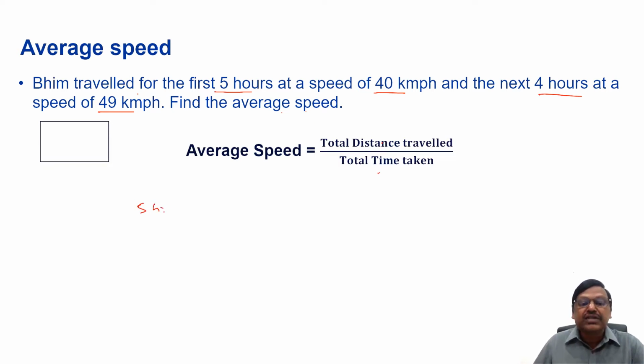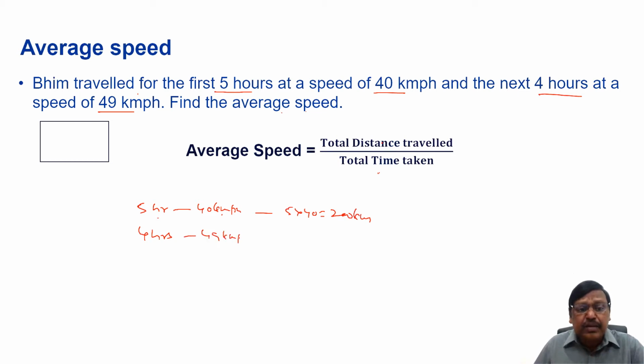First 5 hours, it is 40 kilometers per hour, means the distance will be speed into time. 5 into 40, 200 kilometers. The next 4 hours, it is 49 kilometers per hour, means 4 into 49, it will be 196 kilometers. So the total distance is 396 kilometers.